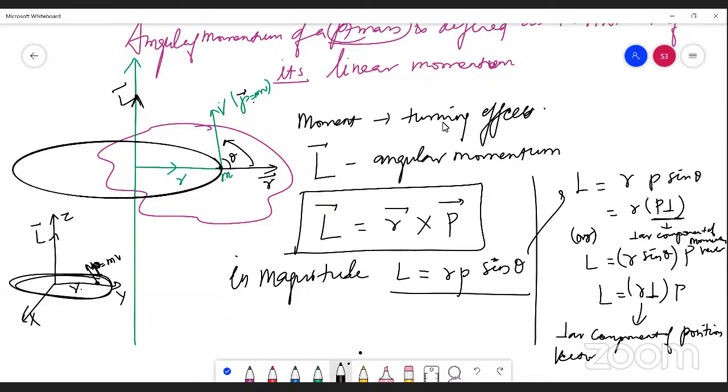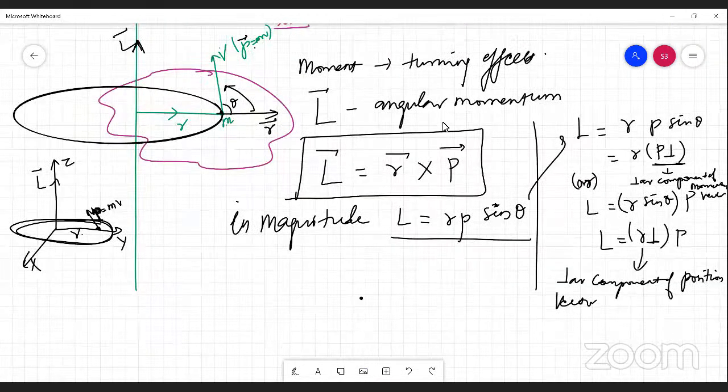The content is simple. Either take a product of the position vector with the perpendicular component of the linear momentum vector, or take a product of the perpendicular component of the position vector with the linear momentum vector. Both the products will give you the magnitude of angular momentum.